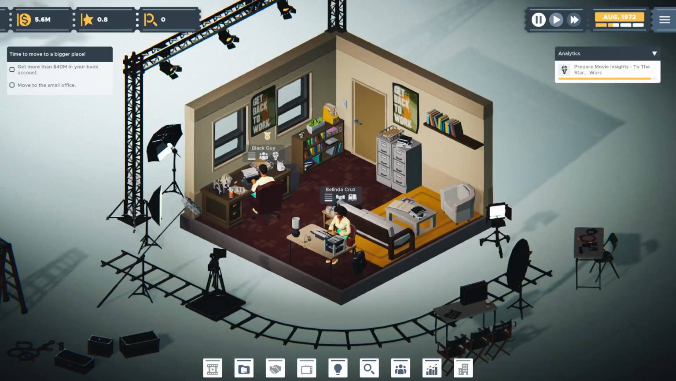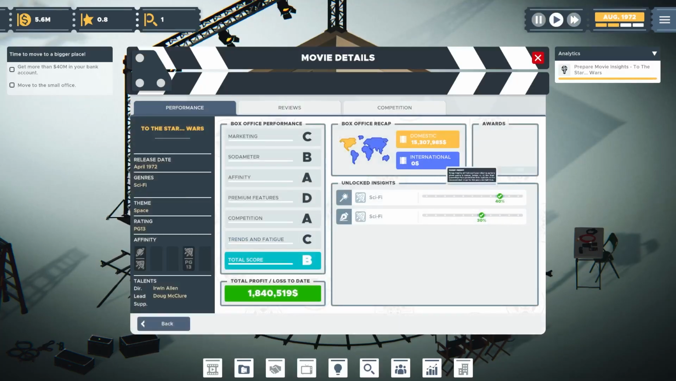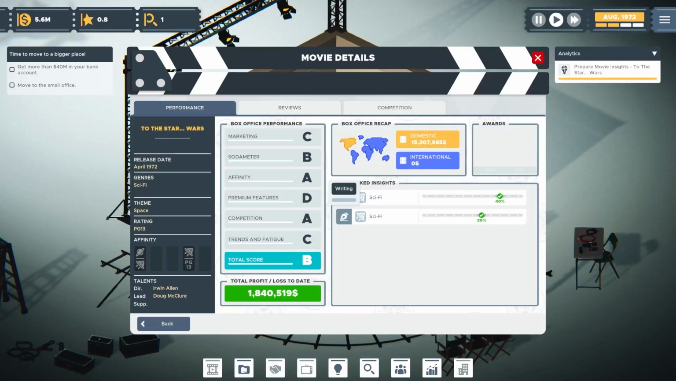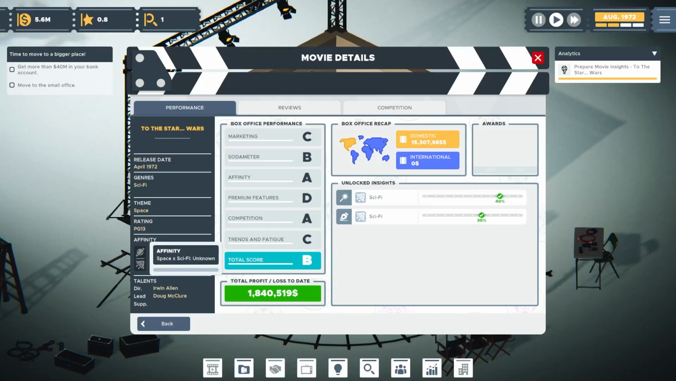Black Eye is finishing up his analytics on the Star Wars, so that can give us some indication. So we learned some things here. Special effects, we were right on the money with 40% for sci-fi, and writing 30% on the money for sci-fi. So we know that those two things need to be there for a sci-fi. We still haven't discovered the affinity link between space and sci-fi. I think it's safe to assume those probably work, but we got some insight. So that's a good thing to know.